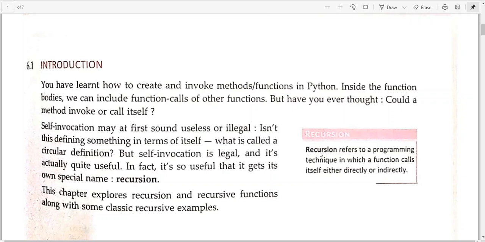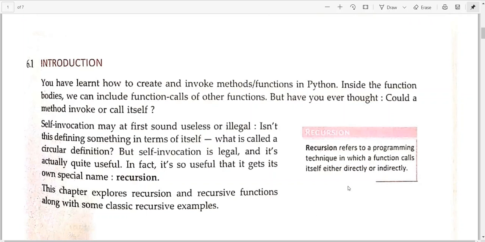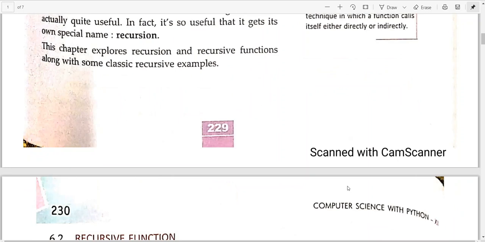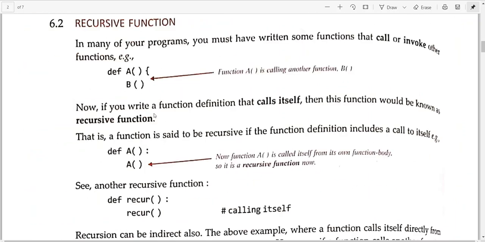So when a function calls itself, meaning inside the function definition we are giving the same function call, with the same name of the function, it is known as recursion. So when a function calls itself, it is known as recursion. Recursion can be direct or it can be indirect. We will understand this concept better with the help of an example.